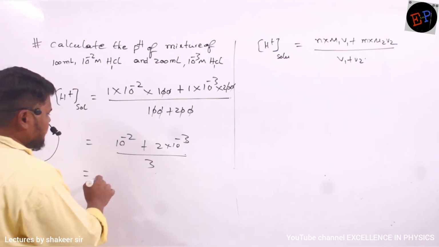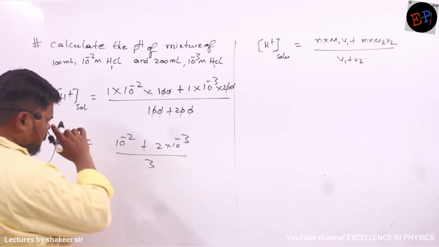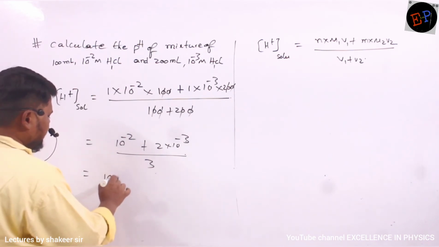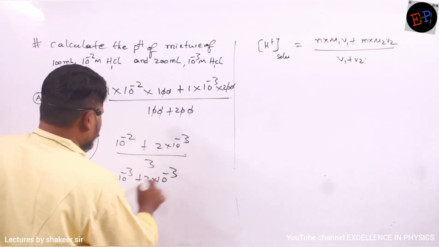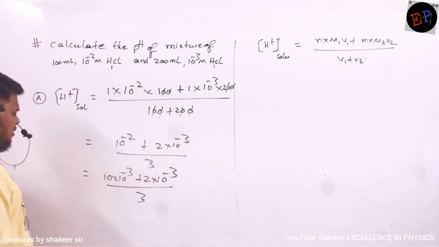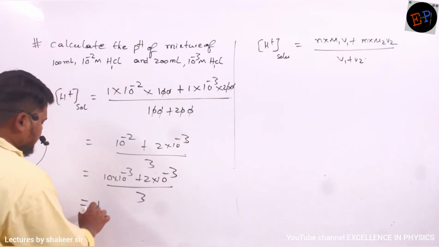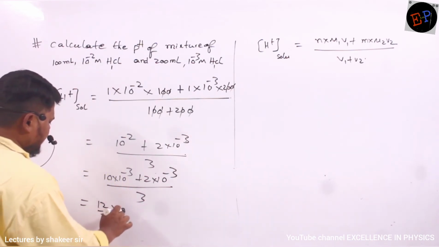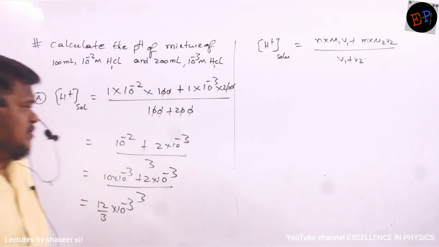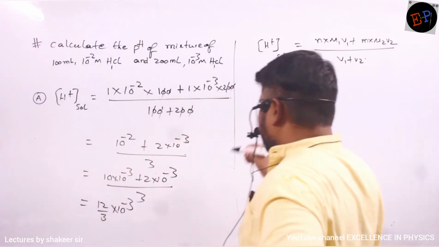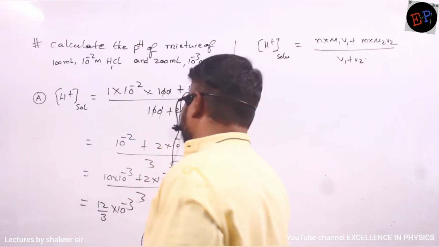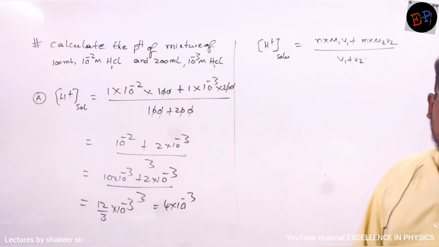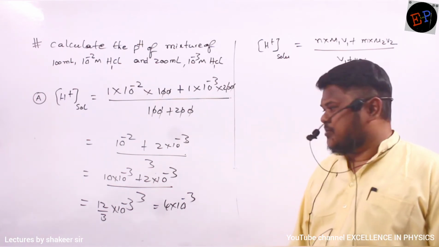I can write 10 power minus 2 as 10 into 10 power minus 3 plus 2 into 10 power minus 3, divided by 3. Clear, no? So 10 plus 2 is 12, 12 by 3 multiplied by 10 power minus 3. So I can write like this. Therefore if you do this calculation, how much will it be? 4 into 10 power minus 3. So this is the H plus ion concentration of this solution. Are you able to understand?